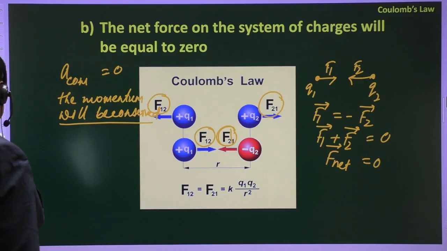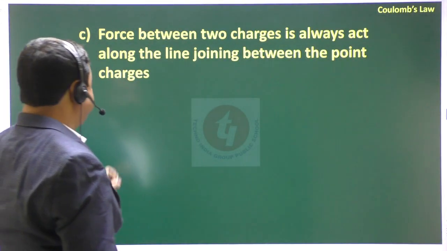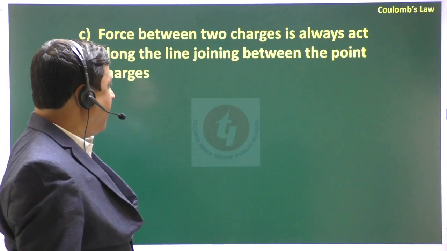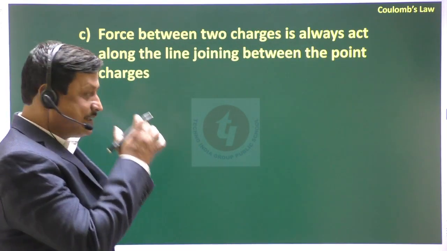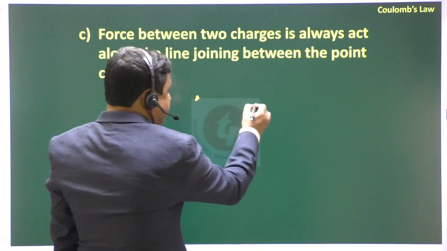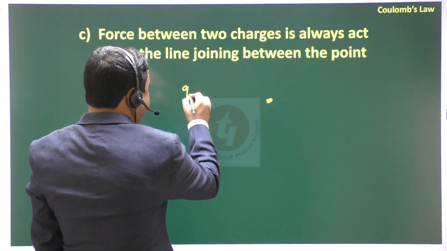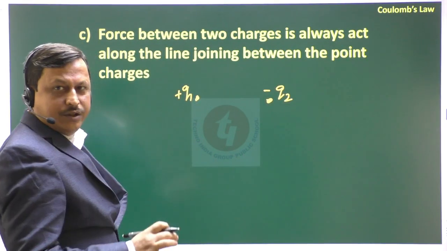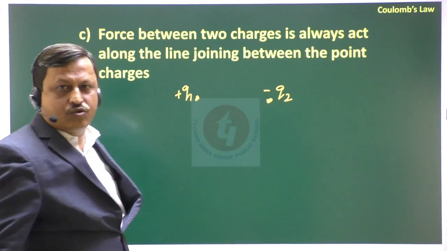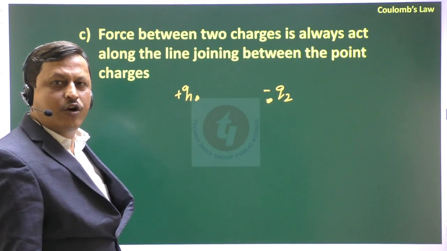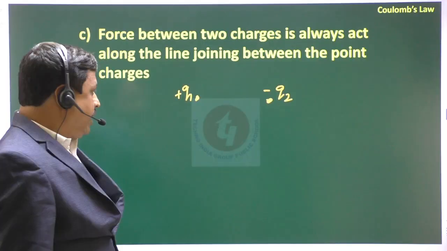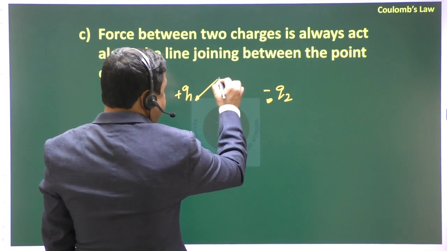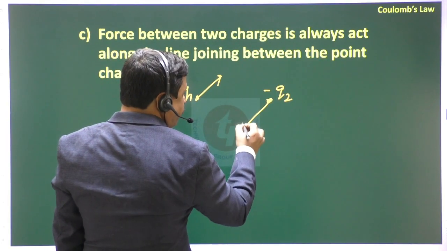Number 3 property. Force between two charges always acts along the line joining the point charges. That means, say this is plus Q1 and this is minus Q2. We know that the forces acting between these two are always equal in magnitude and opposite in direction. Is it possible that the force on Q1 is in this direction and the force on Q2 is in this direction?